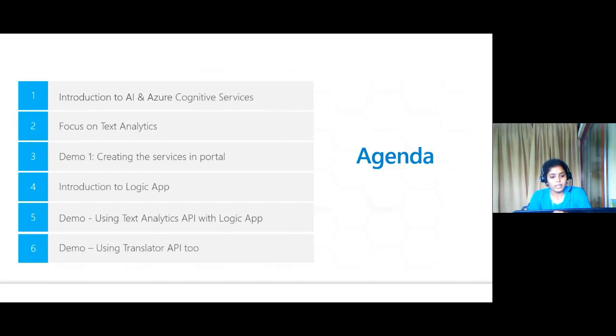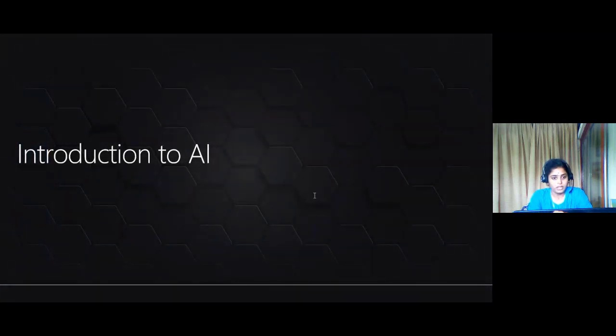Next, we have a quite interesting demo. In that demo, we are going to see how we use the Azure Text Analytics API with the help of Logic Apps. And then we are also going to see how we use a Translator API too. So these are the things I am going to cover in this session. So let me just get into the topic.